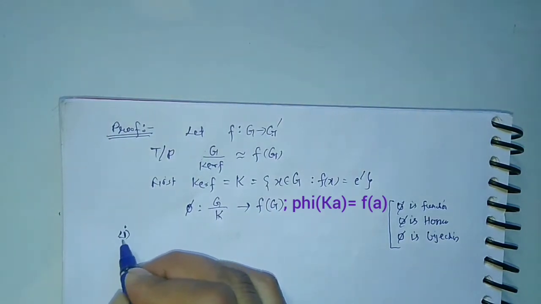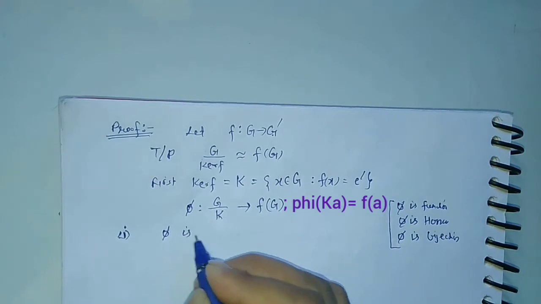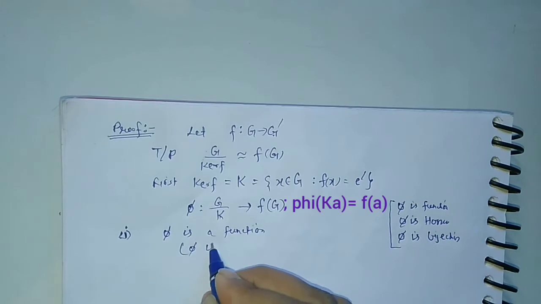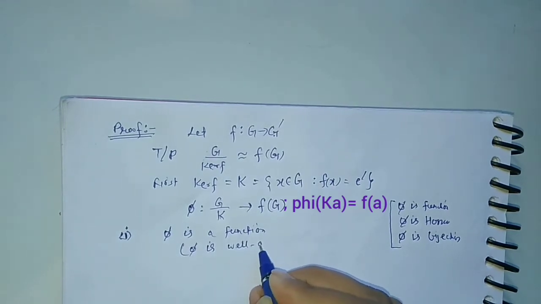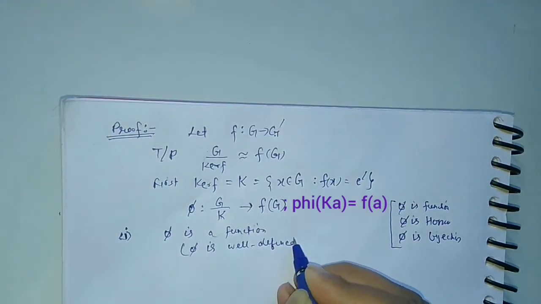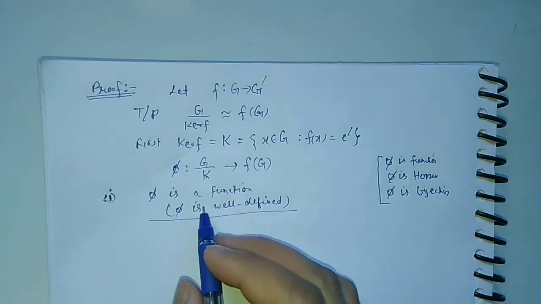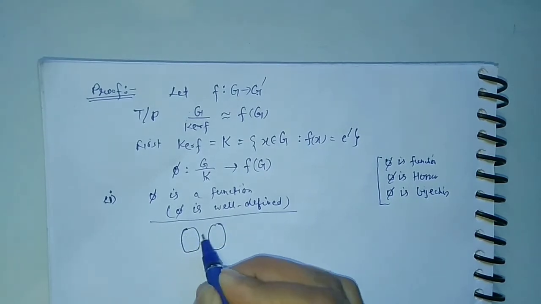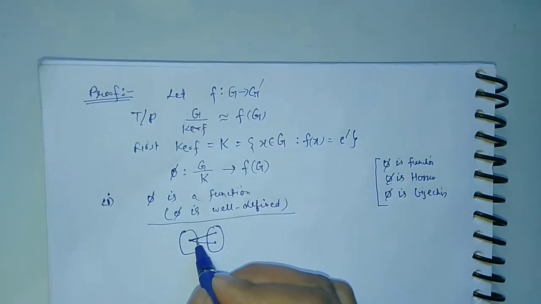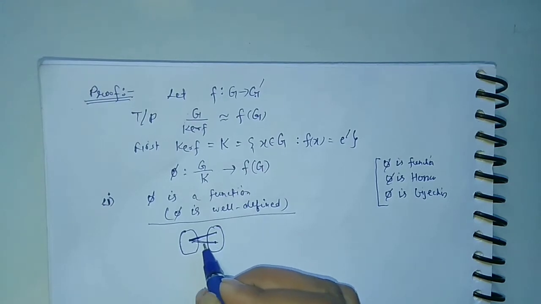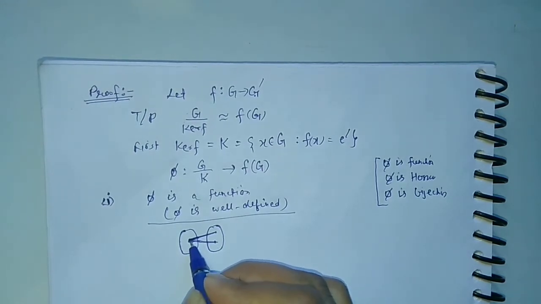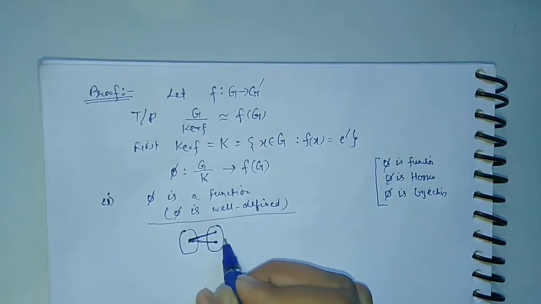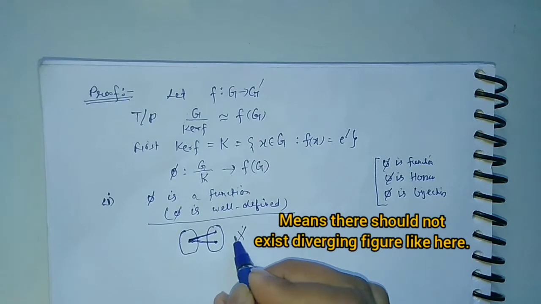So first, phi is a function. It is also called phi is well defined. We know that any mapping is a function if this should not happen. Means for any element from the domain, there should not exist two images for this element in the codomain. So this is not a function.